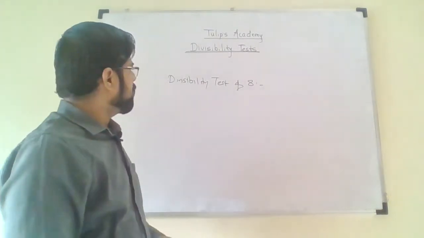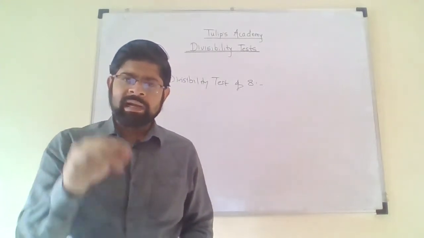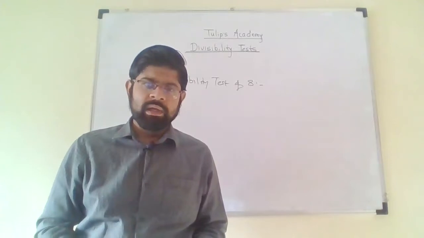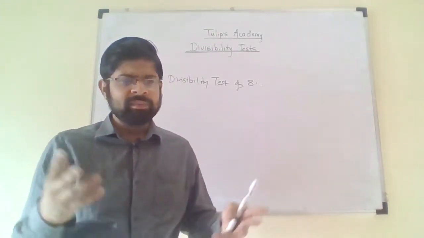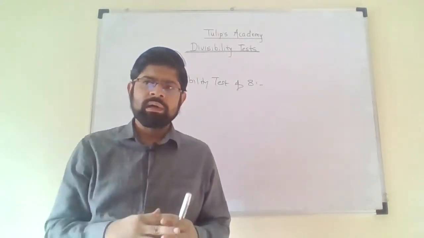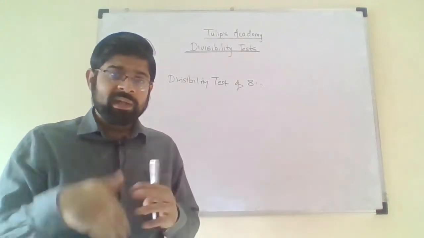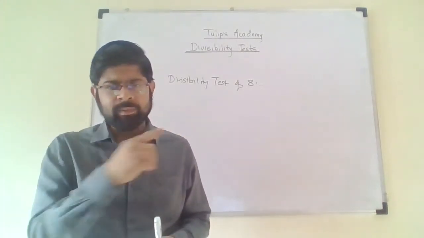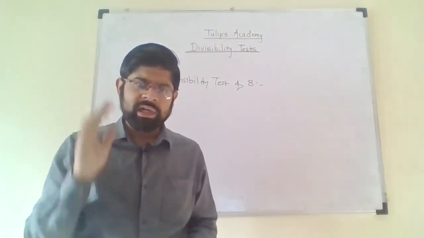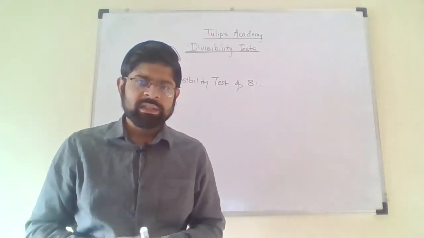That's it. So this test is satisfactorily applied only when the number is at least a 3-digit number, because in this test you have to consider the last 3 digits of the number. If the number itself is a 2-digit number, then it becomes very easy to decide whether it is divisible by 8 or not. Just go on memorizing the table of 8: 8 ones are 8, 8 twos are 16, and you will get the answer. If the number is a 3-digit number, then you have to take all the 3 digits for the test. And if the number is 4-digit or 5-digit, then you have to consider the last 3 digits, and check whether the number formed by them is divisible by 8 or not.